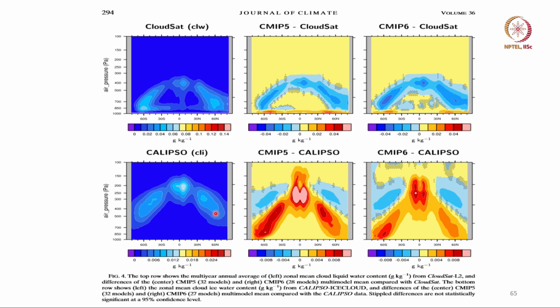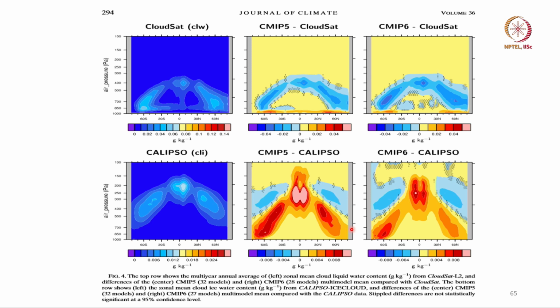And this is cloud ice, and there the models are over predicting the ice content at the mid troposphere as well as at the lower level in the mid latitude and polar regions. So, this is also an issue. Both ice cloud and water cloud are not being correctly predicted because of the way the model parameterizes clouds.